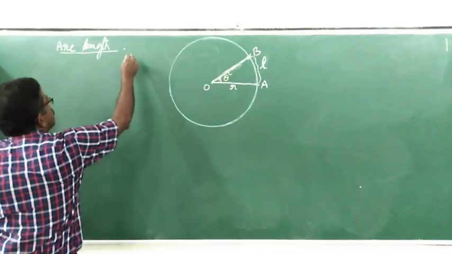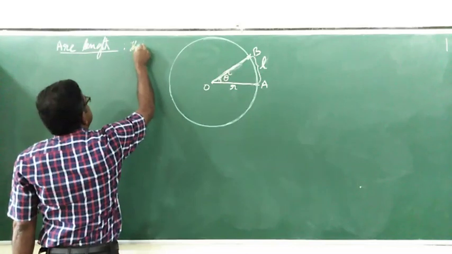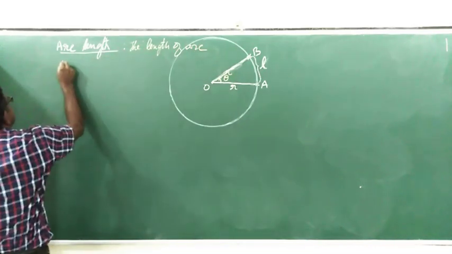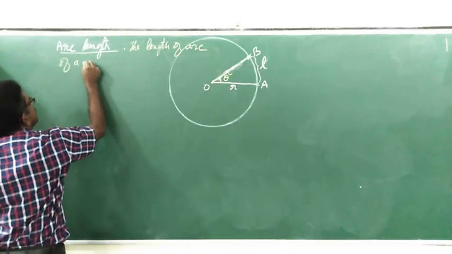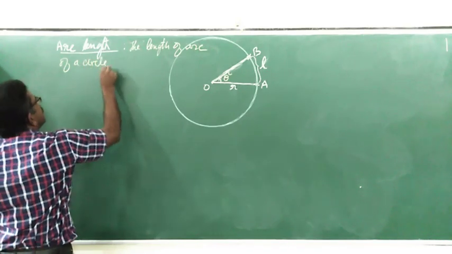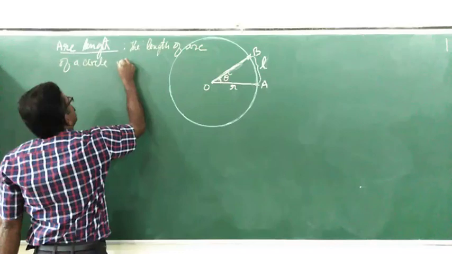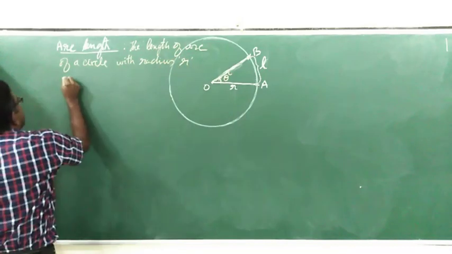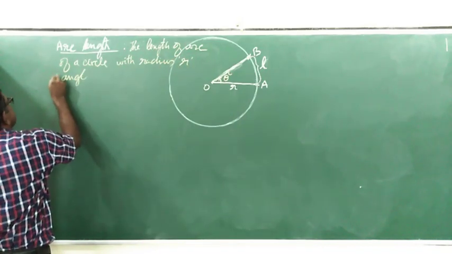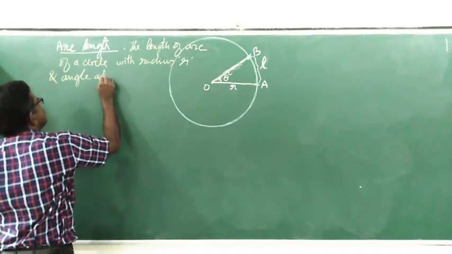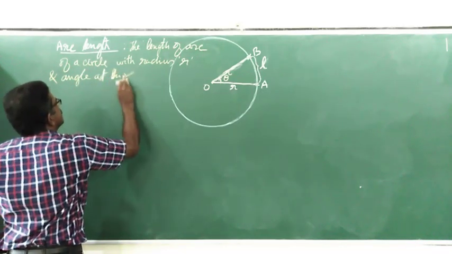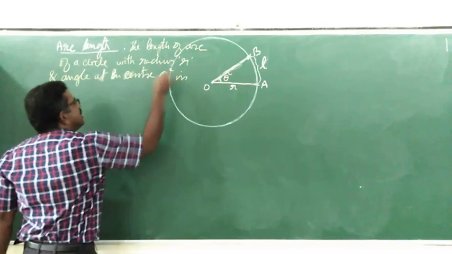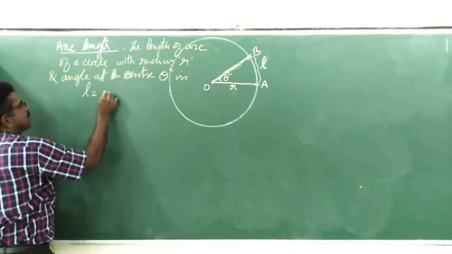Okay, now let me write the heading. The length of an arc of a circle with radius r and angle at the center theta radians is given by L is equal to r theta.